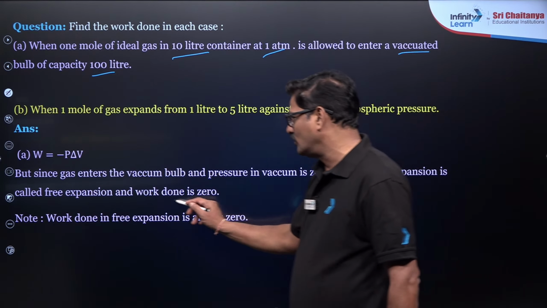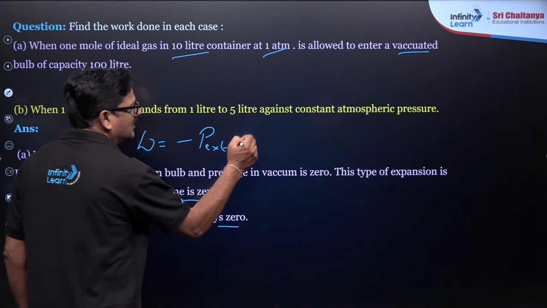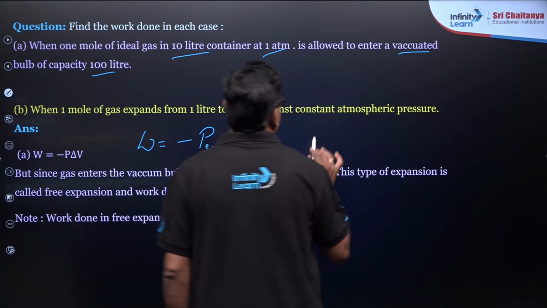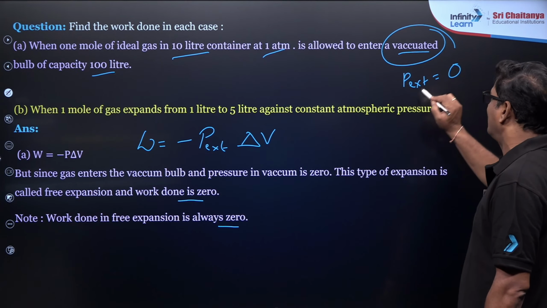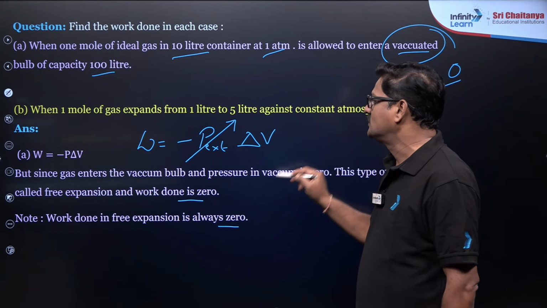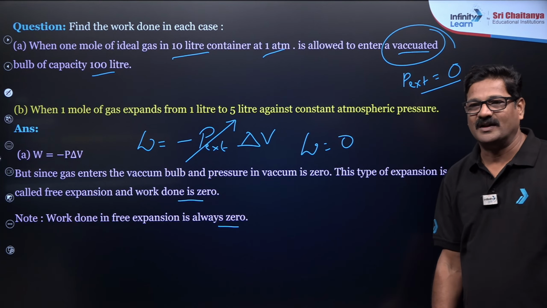So always 0, because W is equal to minus P external delta V. For the vacuum, evacuated, P external is 0, vacuum does not exert any pressure, right? So that is going to be 0, so work done is going to be 0. Do you understand? Are you getting or not?